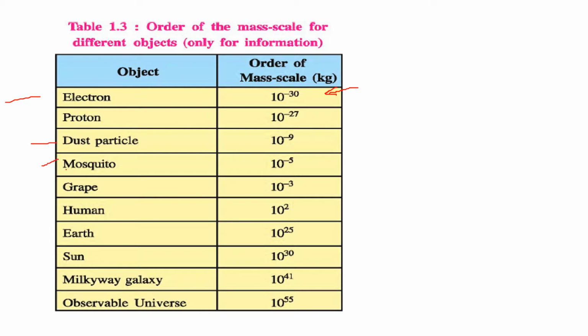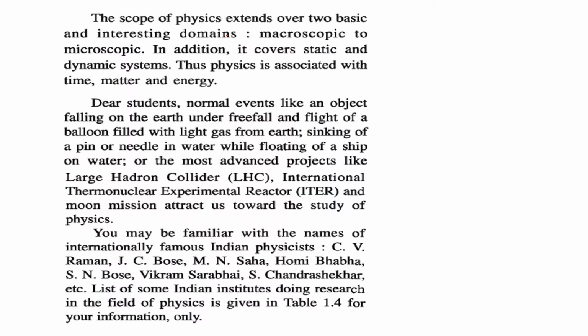Proton, dust particle, mosquito, grape, then human, Earth, Sun, Milky Way, galaxy, observable universe, 10 to the power 55 kg. So the scope of physics extends to two basic domains, very interesting: macroscopic, that is very, very large, to microscopic, very, very small. Along with this, if something is static, not moving, and dynamic, always moving, this also covers our scope of physics: static and dynamic systems.